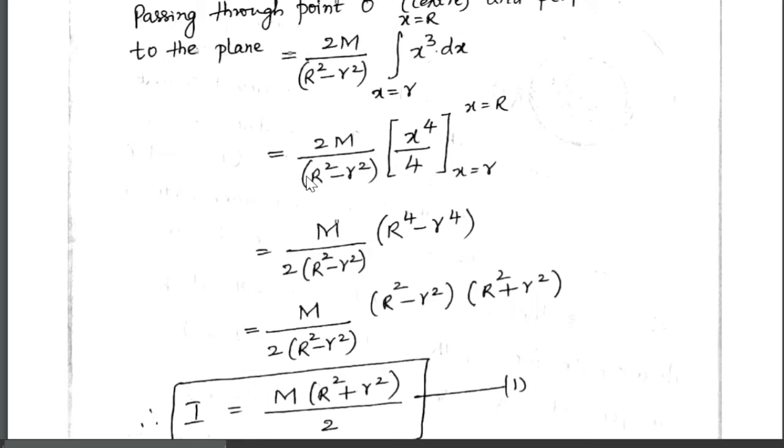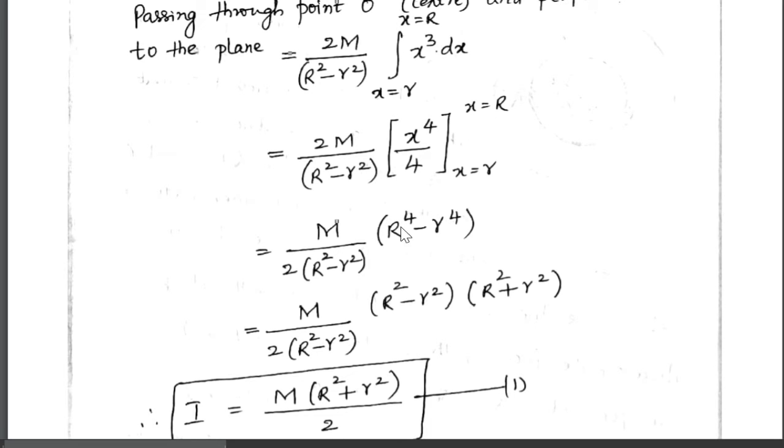In the next step, 2m divided by R square minus small r square, take it outside the integration. Integral x cube is x to the power 4 divided by 4, and the limits are lower limit x is equal to small r, upper limit x is equal to capital R. Next step, it becomes m divided by 2 into R square minus small r square. This 2 and 4, if you cancel, you will get 2 in the denominator.